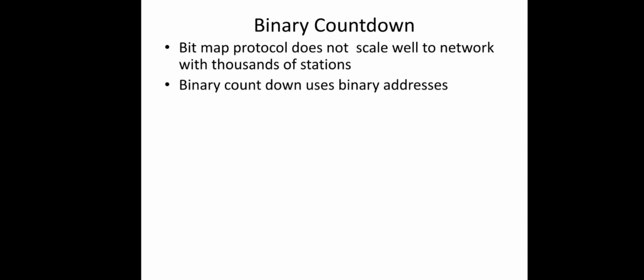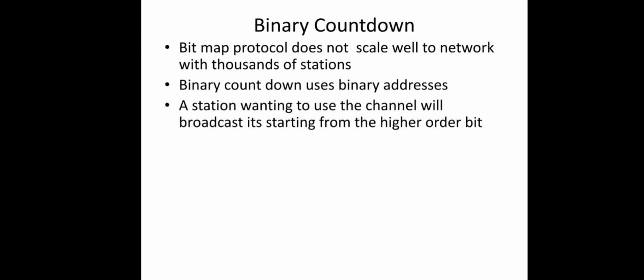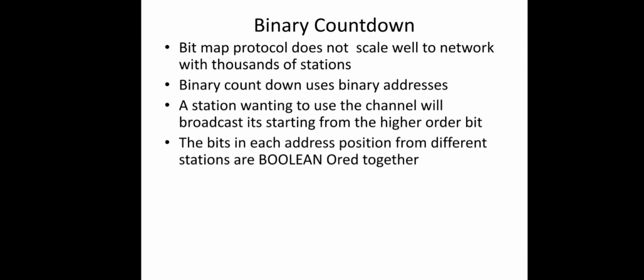Instead of unique numbers for each station, we will use binary addresses. Every station will be assigned a unique address. A station that wants to send a frame will broadcast its binary address over the channel, starting from the higher order bit. So it reserves the channel by sending its binary address first, starting from the higher order bit. And the bits in each address position from different stations are Boolean ORed together.